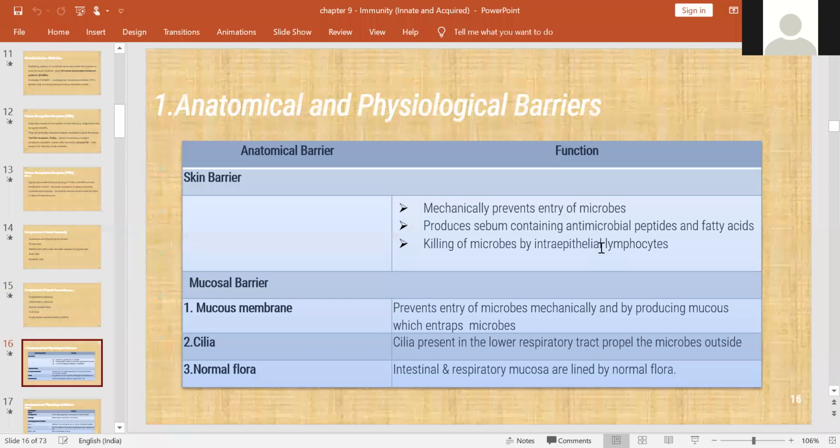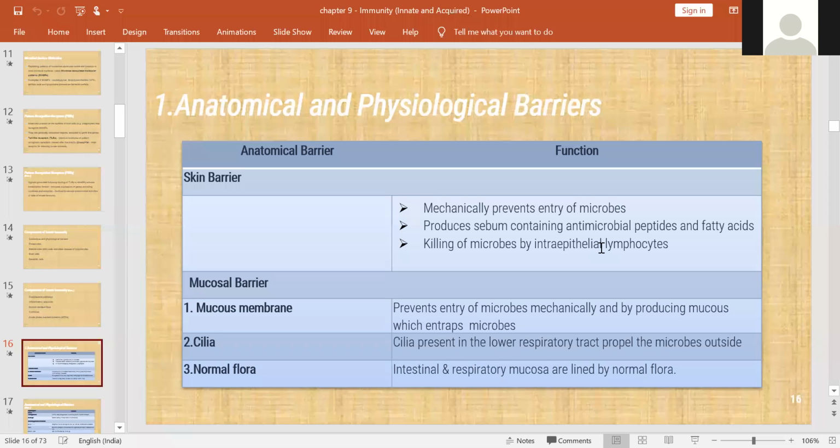And here, anatomical and physiological barriers. Here first thing, skin. It mechanically prevents the entry of microorganisms. And it produces the sebum that also has antimicrobial activity, and it kills the microbes by intraepithelial lymphocytes.